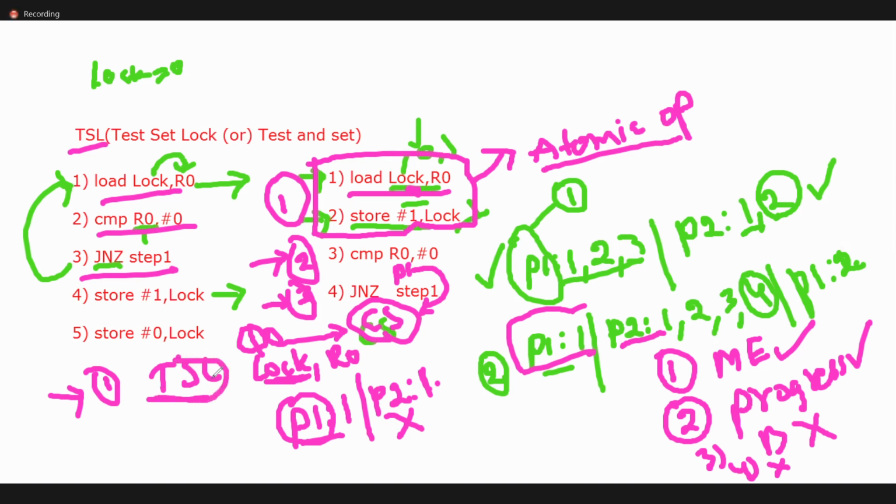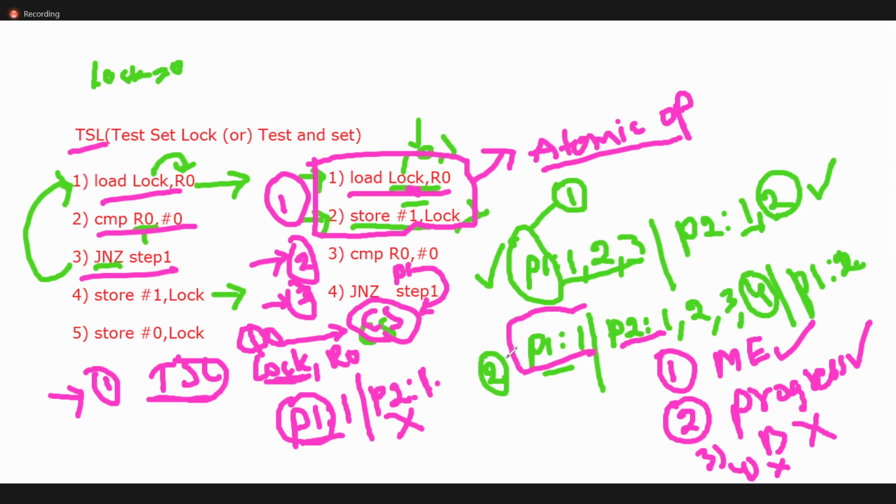Based on this TSL, lock initial is 0, which means no one is there, so it will enter. Once some other process enters the critical section, lock becomes 1. So even if preemption happens in the first line itself, the lock is already 1. It won't give the chance to execute the remaining process. Yes or no? So this is the TSL.